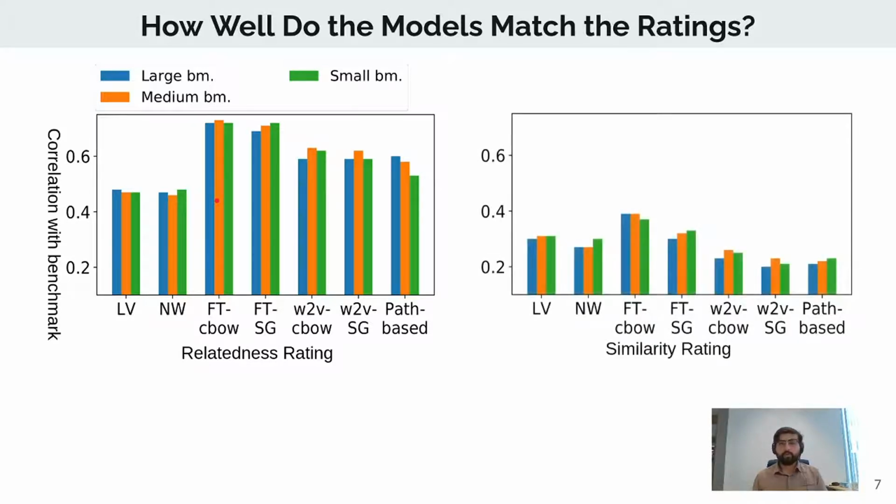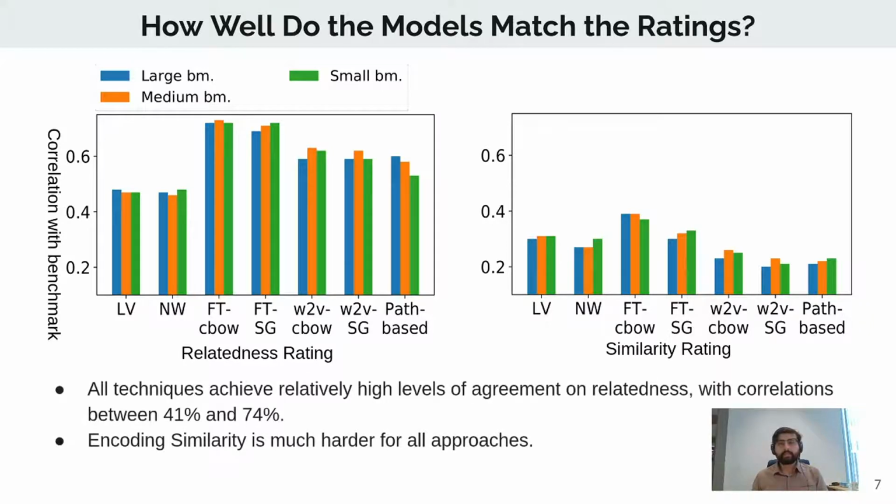However, when we move over to similarity, we see a strong decrease in the performance. And one interesting fact is, in some instances, string distance methods perform better than these learned representations. And only the FastText models, the subtoken models, do marginally well. And this is pretty interesting, where we see that even though relatedness is something that these models are able to capture, similarity is something that they struggle with.